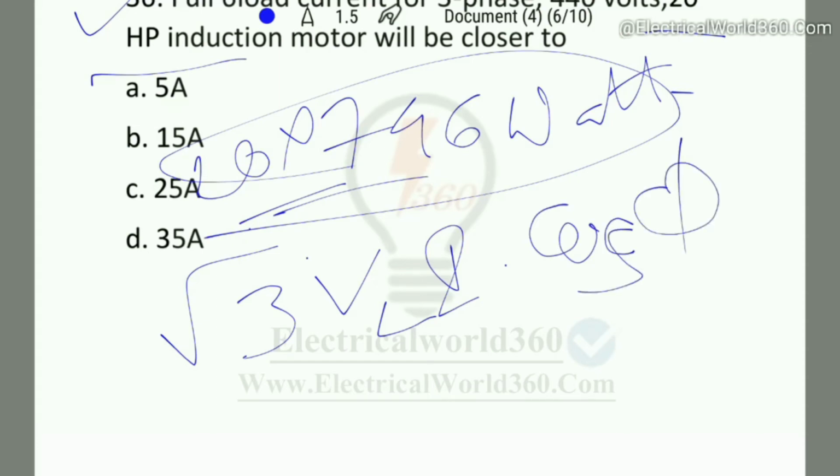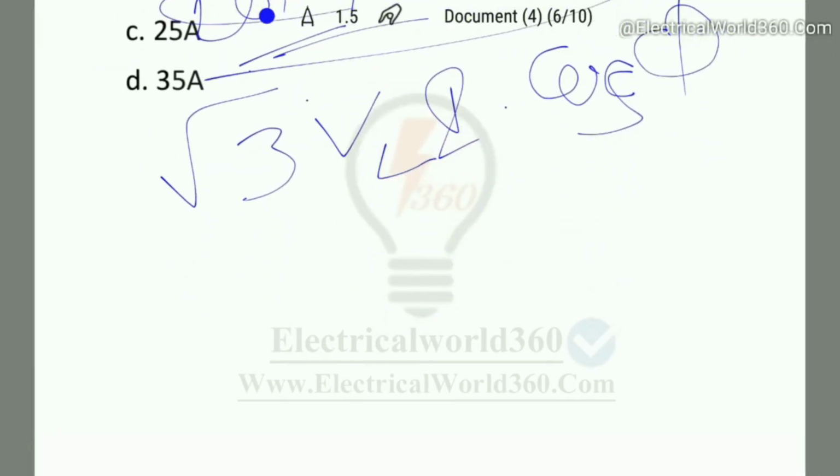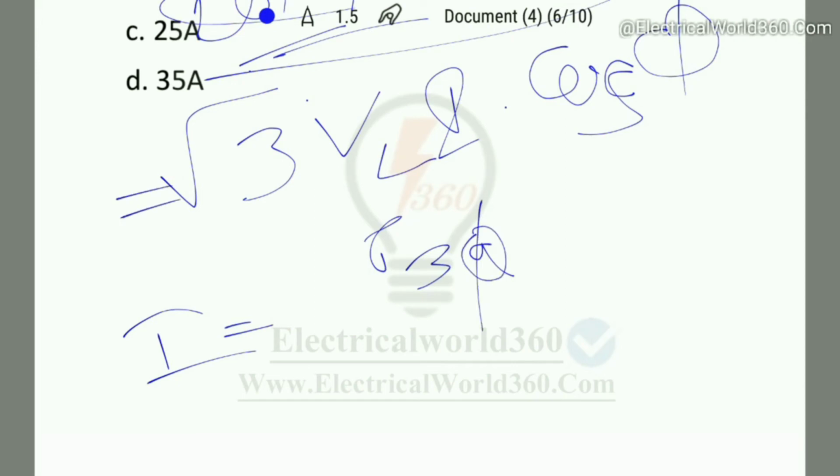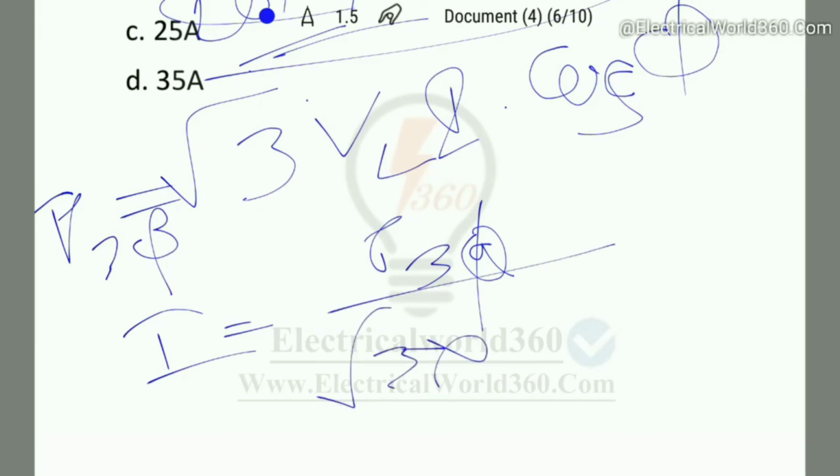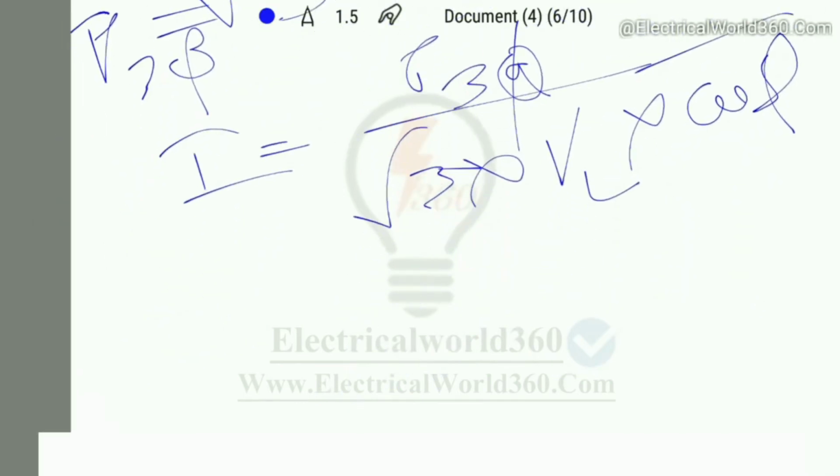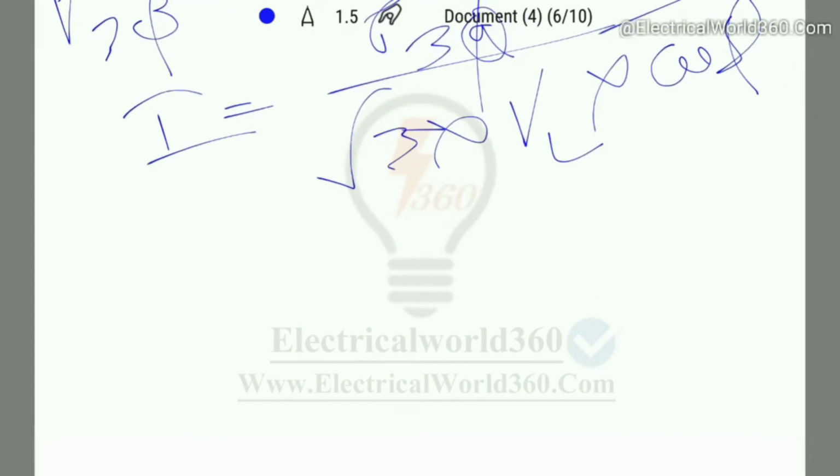cos theta. So from here we can write it this way: current equals power of 3-phase by root 3 into voltage of load into cos theta. By solving that, we can get 25 ampere.